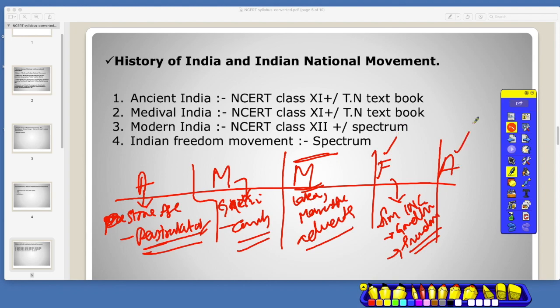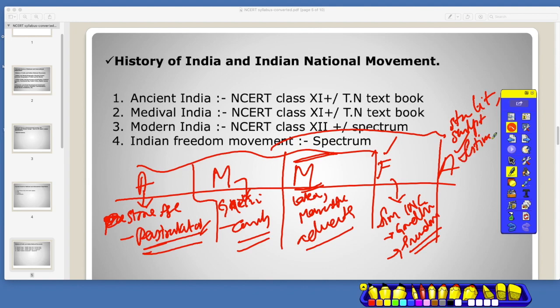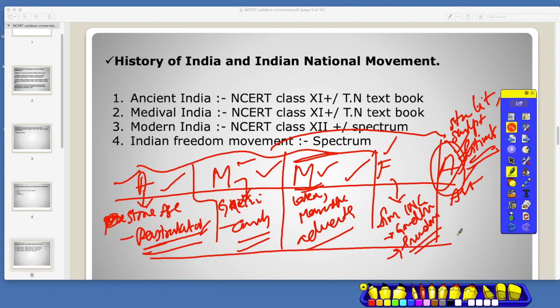Then art and culture. It can be stupas, it can be literature, it can be sculptures, it can be festivals. All these things cover art and culture. Art from ancient India, medieval India, modern India, all these things come up. During the freedom struggle also, certain arts and culture got evolved. All these things sum up in art and culture. So this is the broader sense of the history of India and Indian national movement.